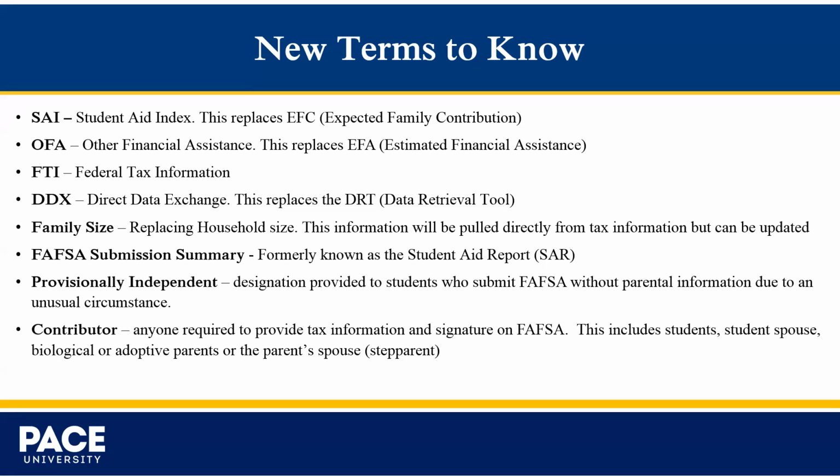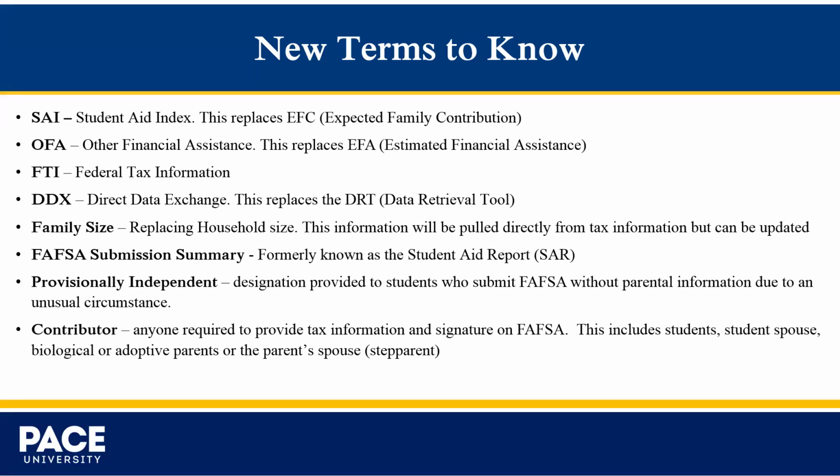In a very small number of cases, students and families will have to enter their tax data manually. But for most cases, that data will be automatically transferred into the FAFSA application. This change makes it so much easier to complete the FAFSA, and it reduces the number of questions to be answered.